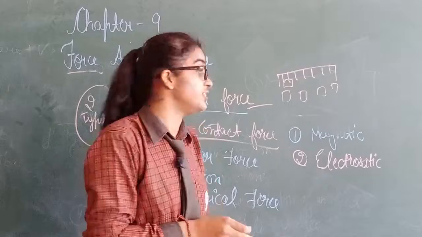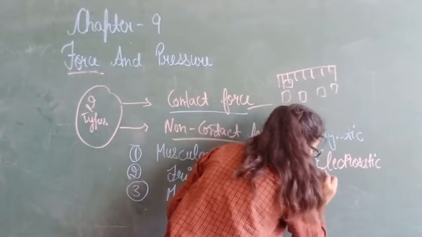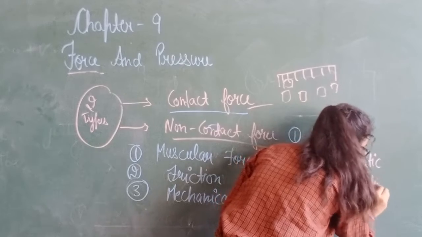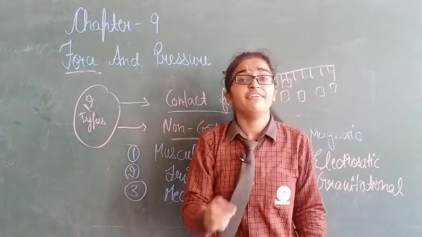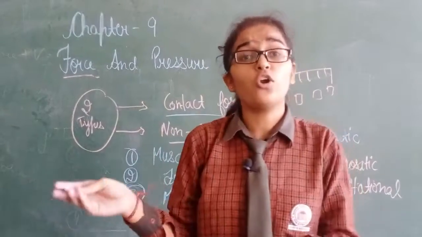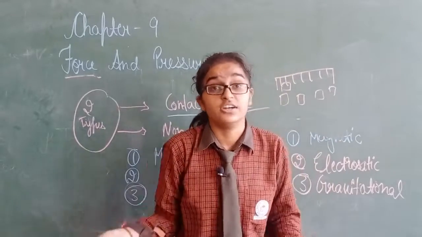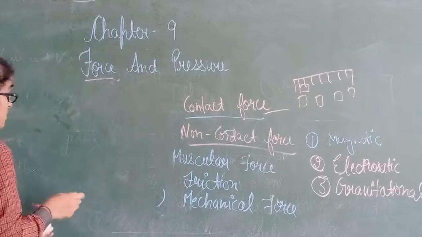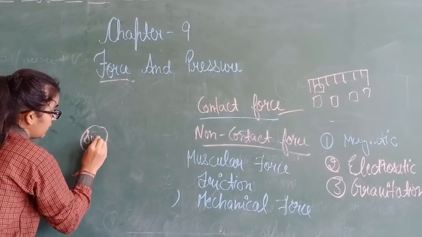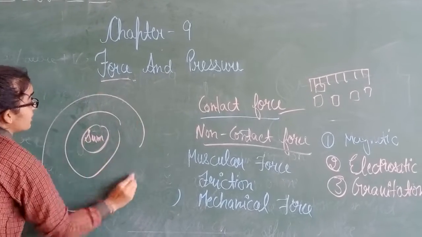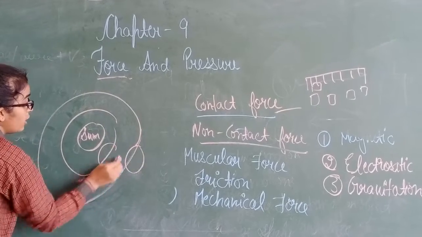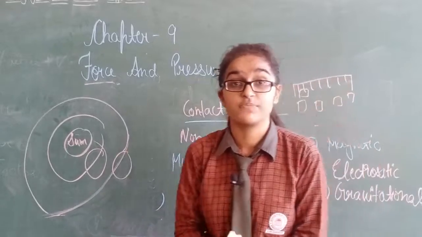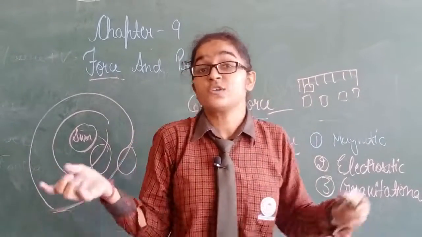Next one is gravitational force. In gravitational force, two masses or objects attract each other. For example, this is the sun, and all the planets revolve around the sun because of gravitational force. They apply gravitational force. Okay, students, this is all for today.